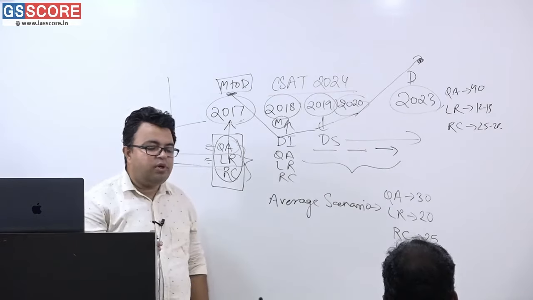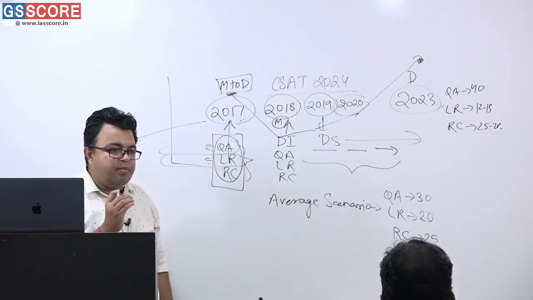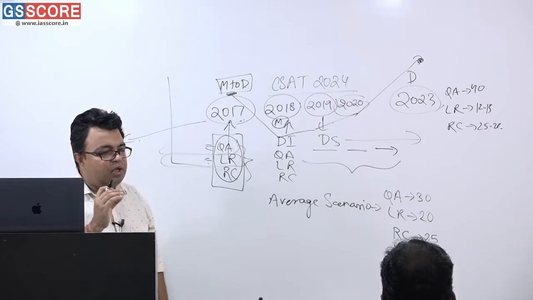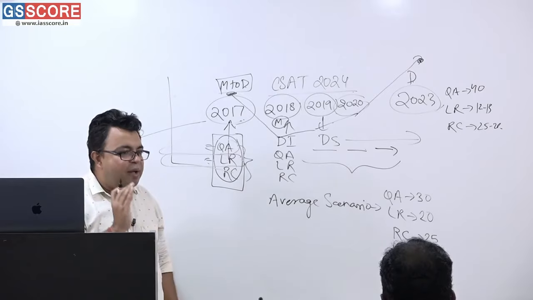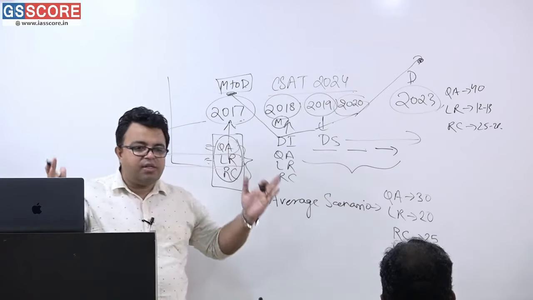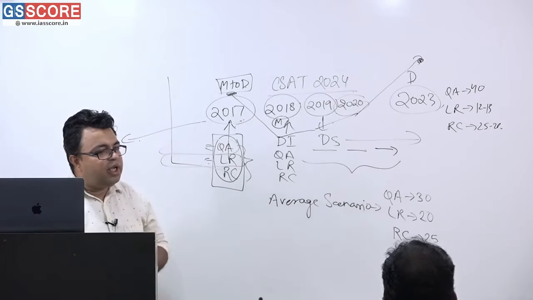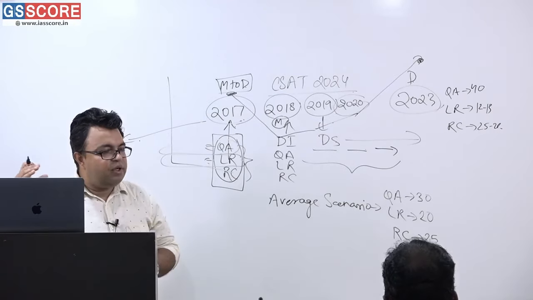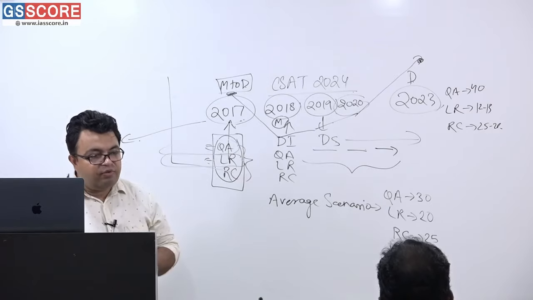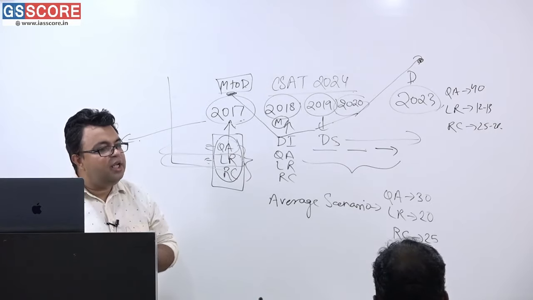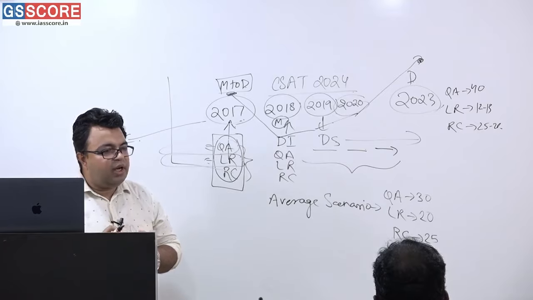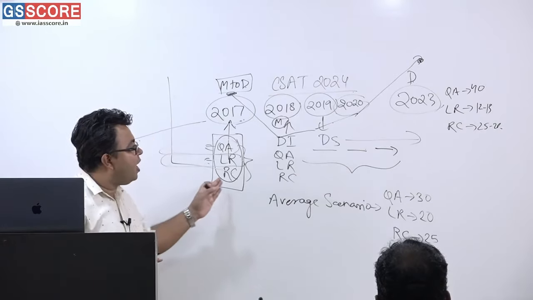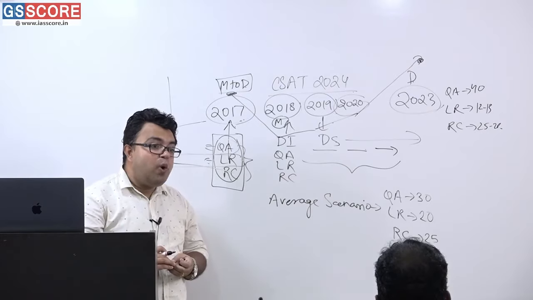But the main thing is the difficulty level in the RC paper, in the QA paper and in the reasoning paper. Sometimes this happens: this is a very vast ocean, so one section has a very difficult level, one section is moderate to difficult, and one section is really very easy to comprehend. This happens. Now to utmost surprise, sometimes QA was quite easy.